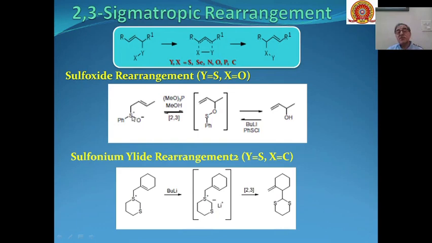This S positive O negative, or S double bond O, these are called sulfoxides.